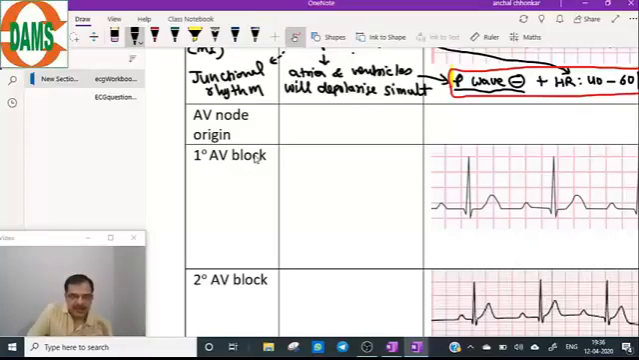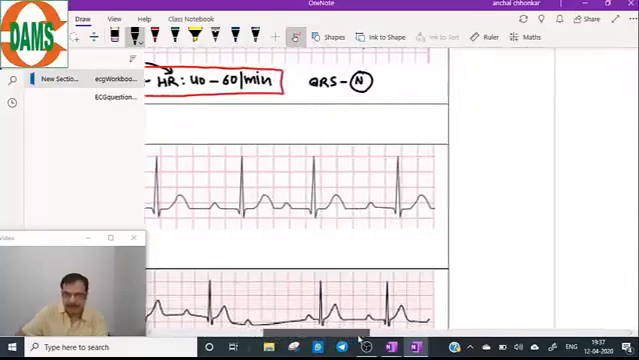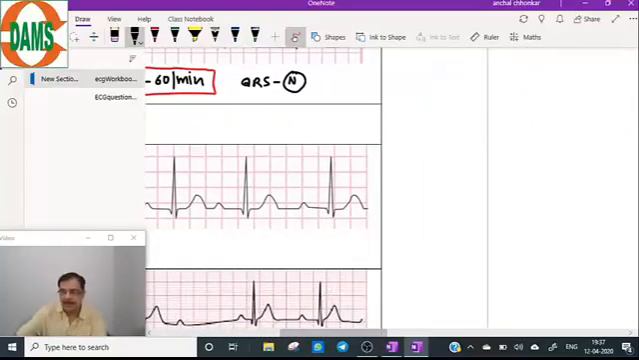So let's see. There are three types of AV block: first degree, second degree, and third degree blocks. So what is the sick sinus syndrome? If SA node disease is there with symptoms, this is known as the sick sinus syndrome. What is the treatment of these sinus node origin? Let's see before going to the AV blocks.